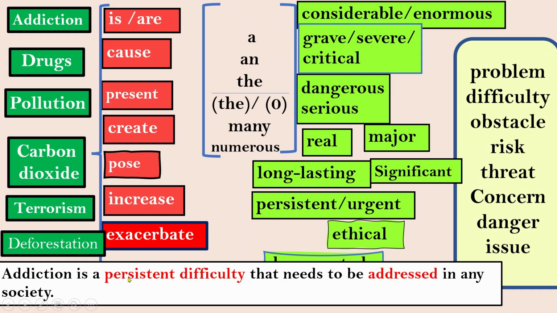Addiction is a persistent difficulty that needs to be addressed in any society. Look here, I start with the negative cause, which is addiction. And then I use the verb is from here. And then persistent, the word persistent, difficulty. I can change the word difficulty and put a problem, obstacle, according to the meaning and according to your choice and the memorization of the word. Because if you don't memorize the word, don't use it. Sure. That needs to be addressed in any society. I made a complete video about the word address and the multi-use of it.